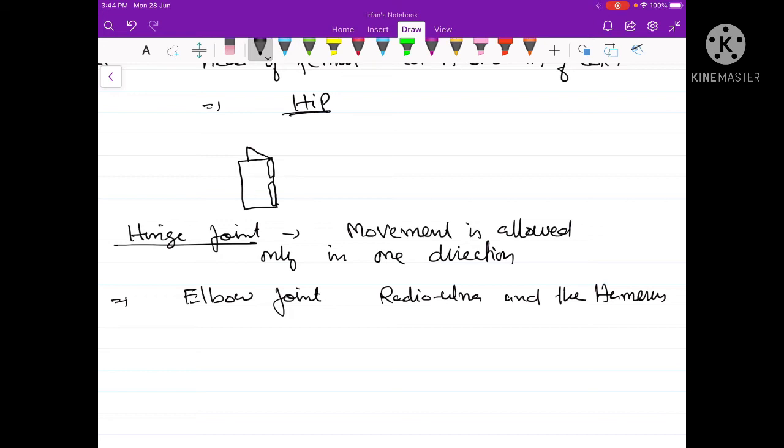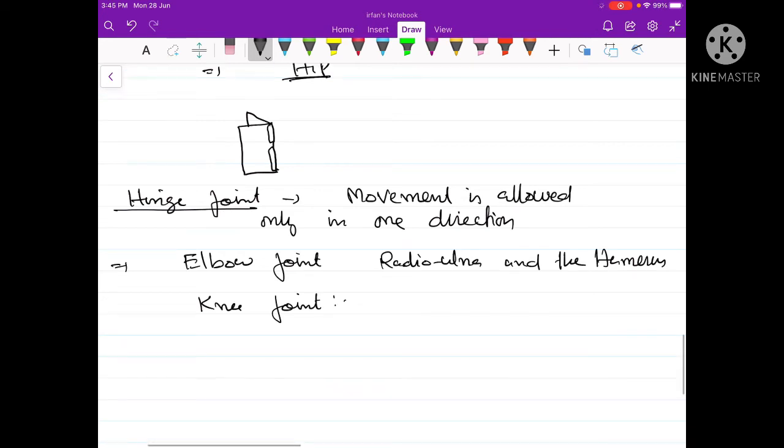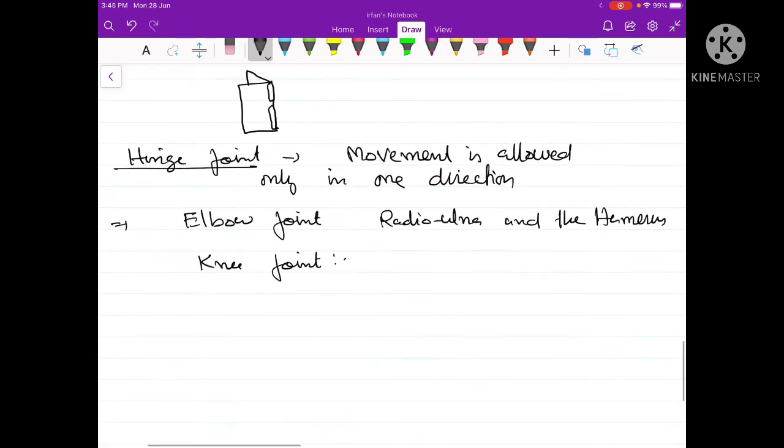Similarly, the knee joint is another example of a hinge joint. The knee joint is formed by the bones of the shank, tibia and fibula, and the femur bone. So the knee joint is again an example of the hinge joint.